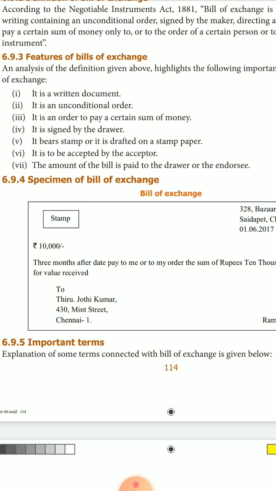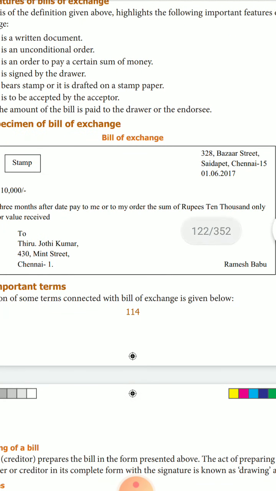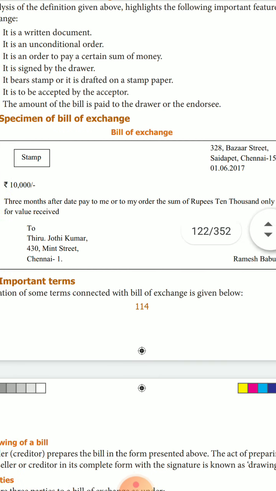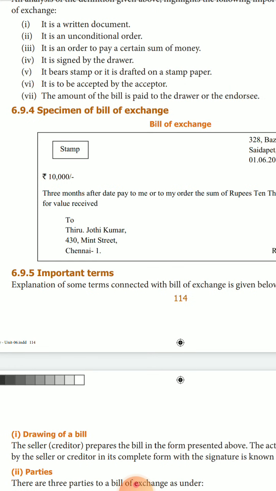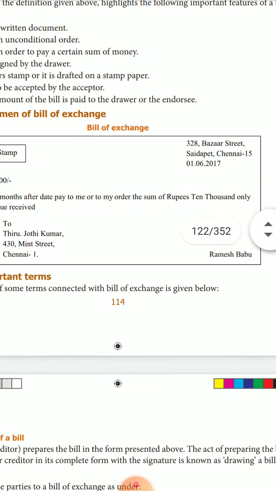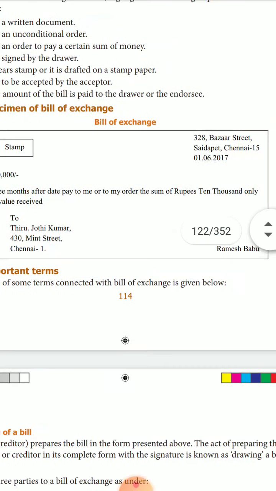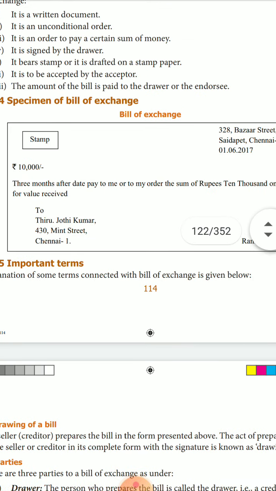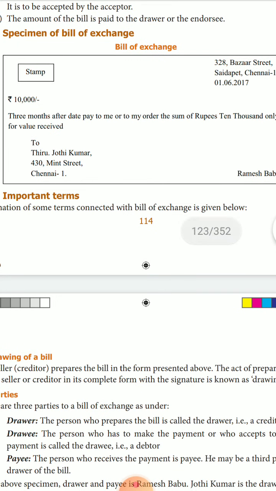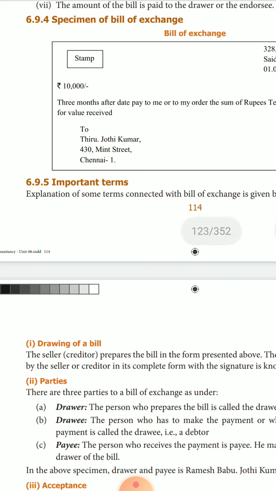Now the specimen of bills of exchange. So stamp, see the specimen. Here, 328 Bazaar Street, Saidapet, Chennai, dated 15/16/2007. This is the address, and the stamp, and the amount 10,000 rupees. For 10,000 rupees they are drawing the bill. 3 months after date, pay to me or to my order the sum of rupees 10,000 only for value received. To, we have to put Thiru Jodi Kumar, 430 Mint Street, Chennai 1, Ramesh Babu. So these are the important terms.